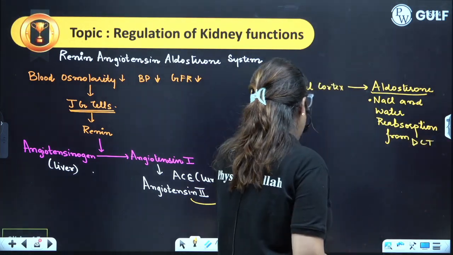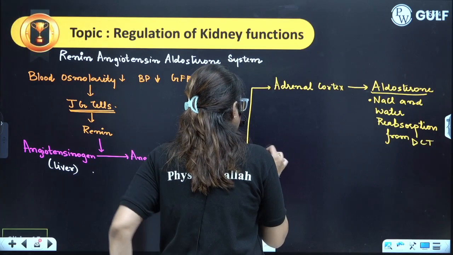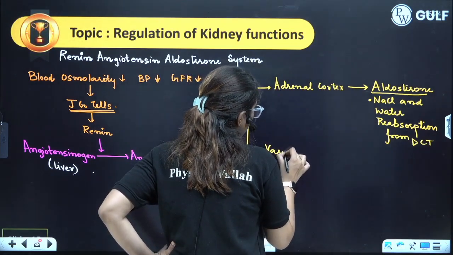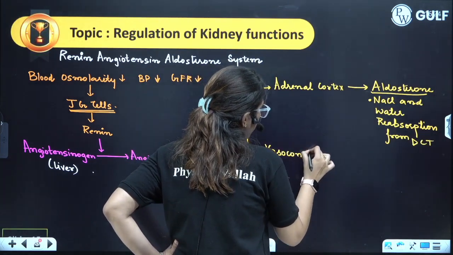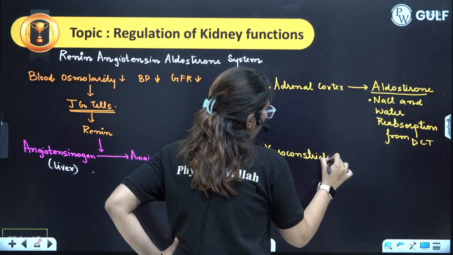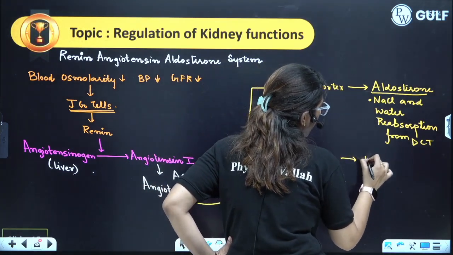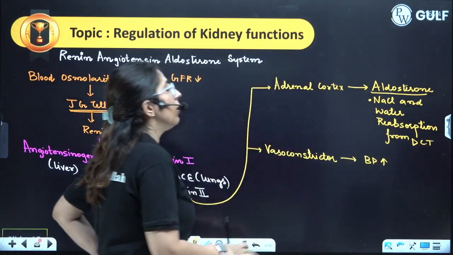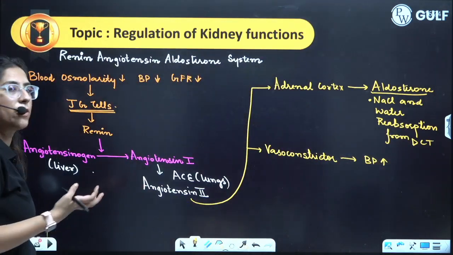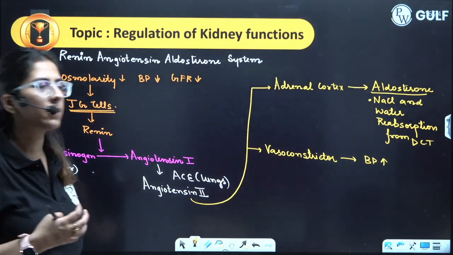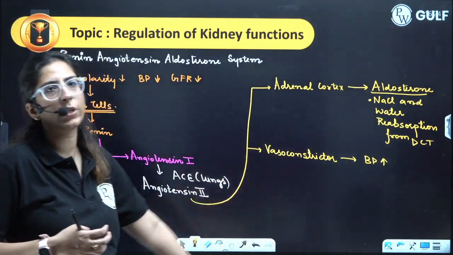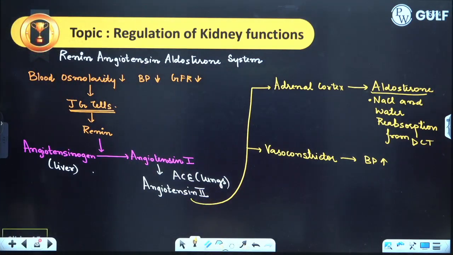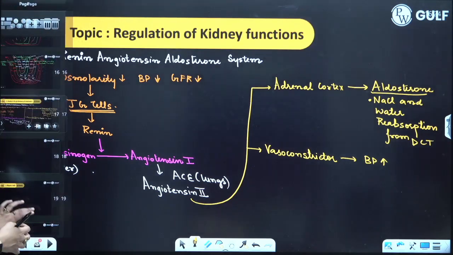Now the next thing is it will act as a vasoconstrictor, due to which blood pressure increases. This will be responsible for increasing the blood salt concentration. So blood volume increases, and ultimately the blood pressure will also increase by the vasoconstrictor. Yeah, renin, angiotensin, aldosterone system.